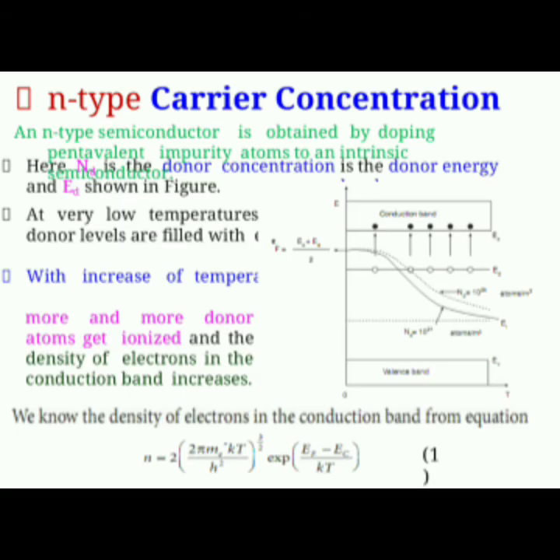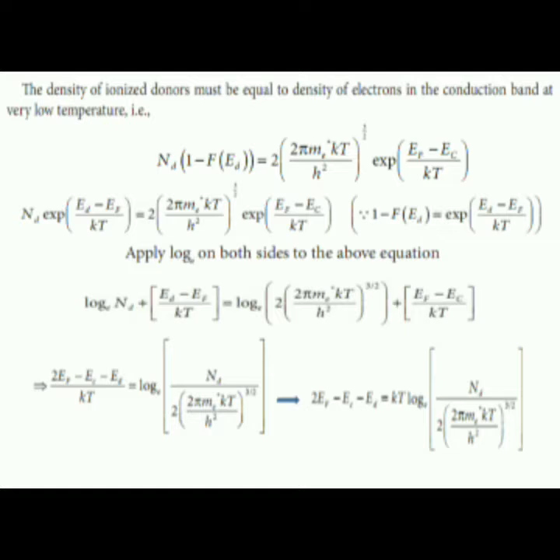N-type carrier concentration. Here, Nd is the donor concentration and Ed is the donor energy as shown in the figure. With increase of temperature, more and more donor atoms get ionized and the density of electrons in the conduction band increases. So the density in the conduction band is given by n is equal to 2 into (2π me* kT by h²) whole power 3/2 into e power (EF minus EC) by kT. The density of ionized donors must be equal to the density of electrons in the conduction band at very low temperature.